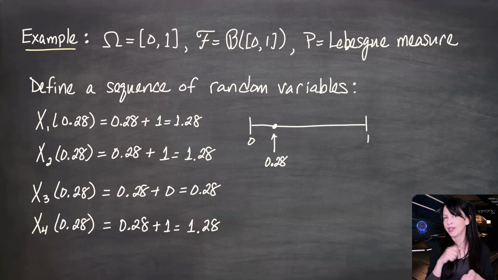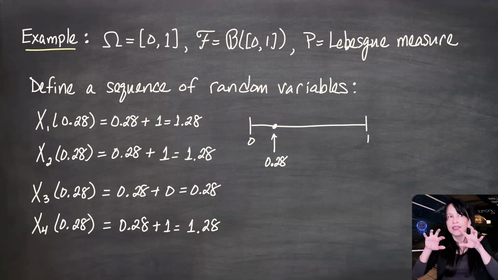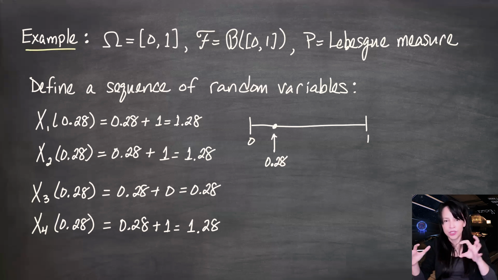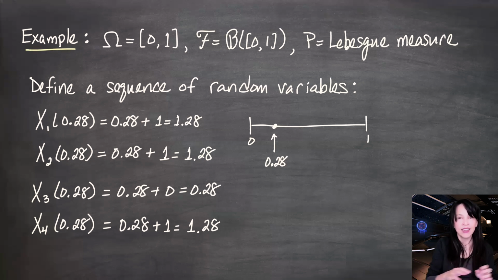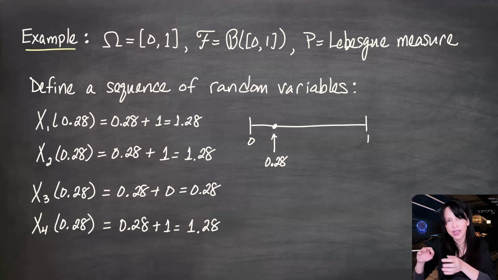So go back and look at the previous slide, or if you've written that down, it's easier for you to check this. It's kind of annoying if I keep just saying these intervals really fast. But what's happening is that the indicators that are indicating that we're in certain intervals don't just shrink away from an omega. They move and they move again and they move again. So a lot of these indicators are going to be 0, but they're not going to be 0 from any point on out. As we keep chopping up the intervals, we'll catch that 0.28 in the future.